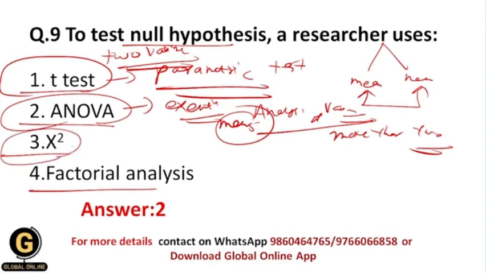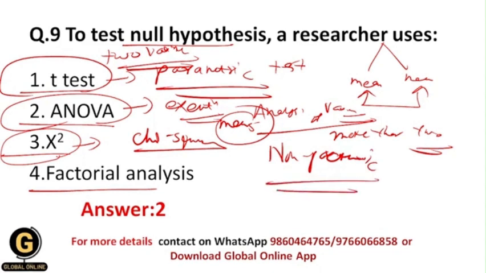What is x square? X square is the chi-square test, and the chi-square test is a non-parametric test, done to understand the difference between the expected values and the values that we get through our results. That's why to test a null hypothesis, a researcher does not use the chi-square test.